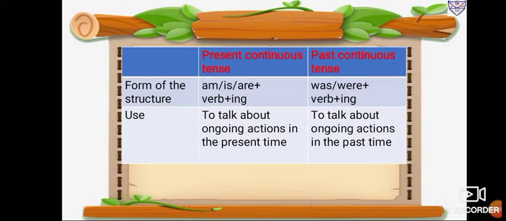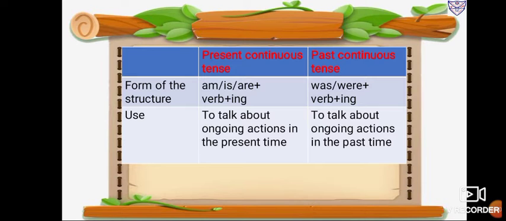Present continuous tense means we are talking about an action that is just now going on. I am giving an example of mine and yours. What am I doing? I am explaining to you. So the action is going on in the present time, and your action is to listen. That action going on in present time, we call present continuous tense.